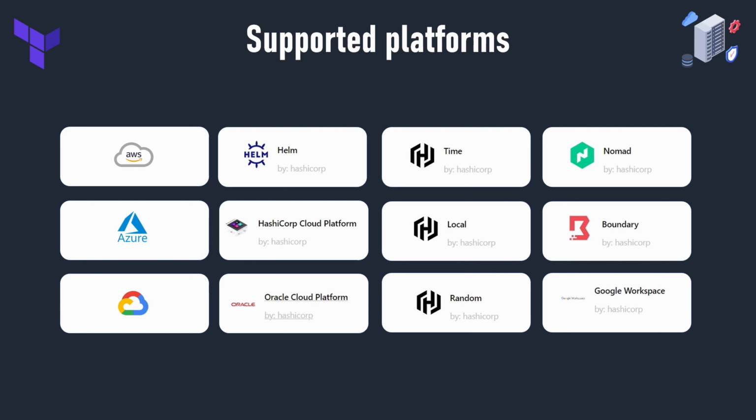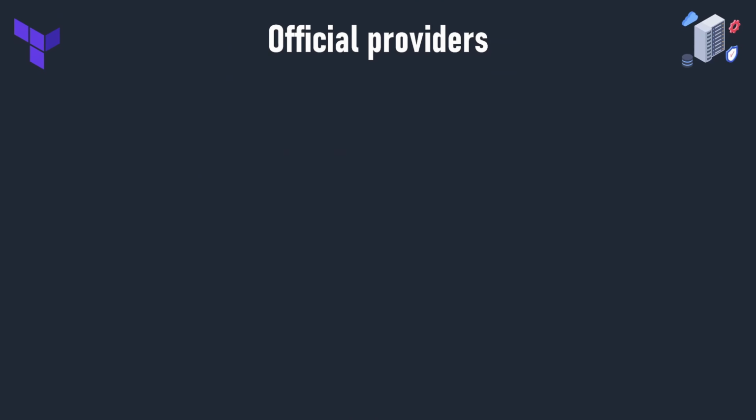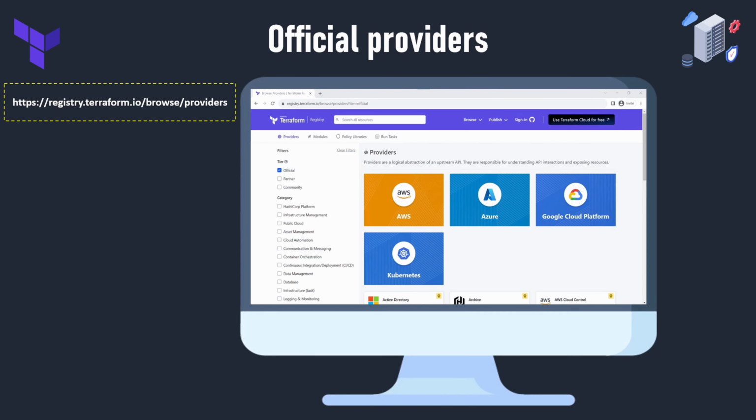In Terraform, providers can be classified into official, partner, and community providers. If you want to see the list of official providers, you can visit the link registry.terraform.io/browse/providers and then choose official, and you will get the list of official providers.